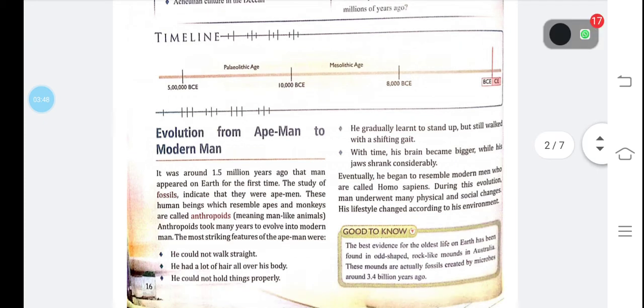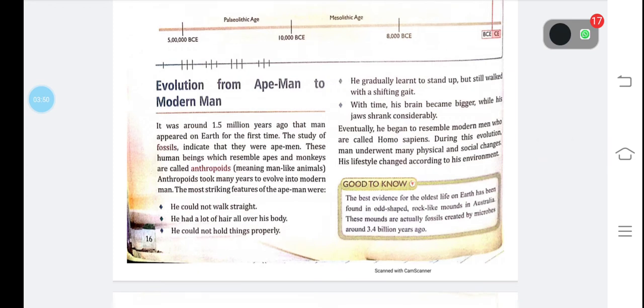And the features we are going to study about these are the most striking features of the ape man. First of all, he could not walk straight. He had a lot of hair all over his body. He could not hold things properly. He gradually learned to stand but still walk with a shifting gait. With time, his brain became bigger while his jaws shrank considerably.